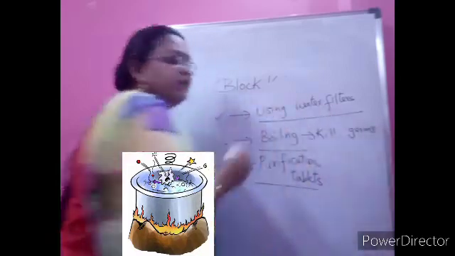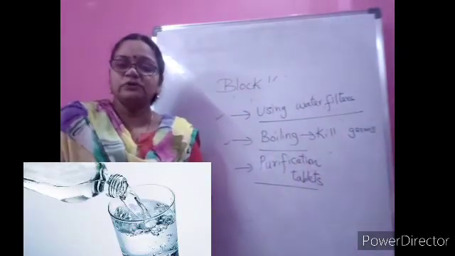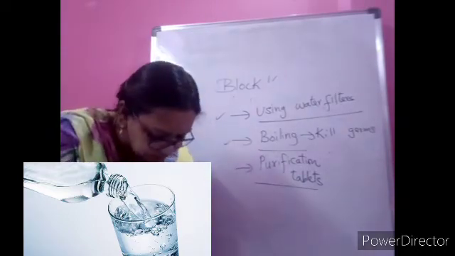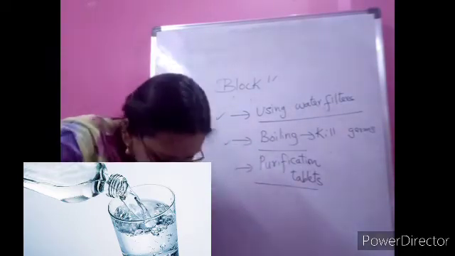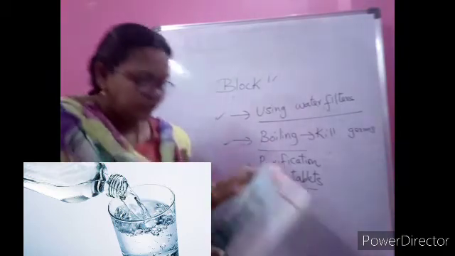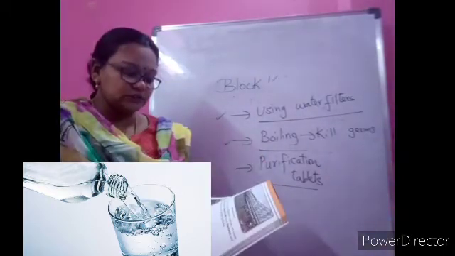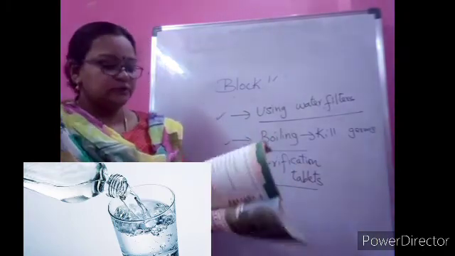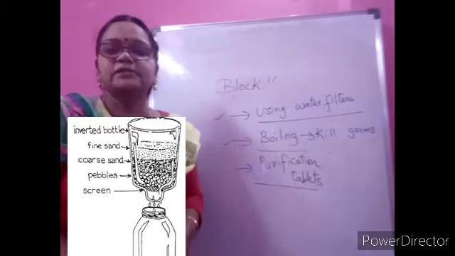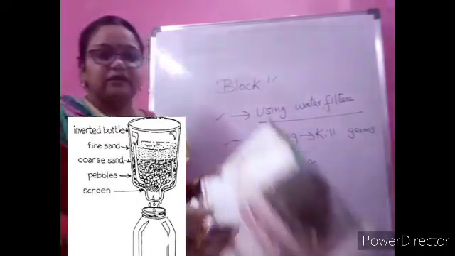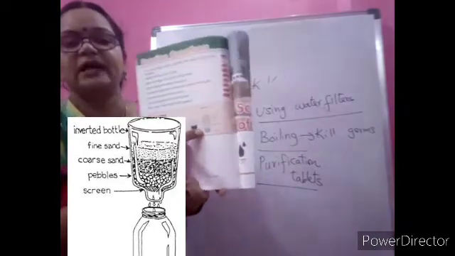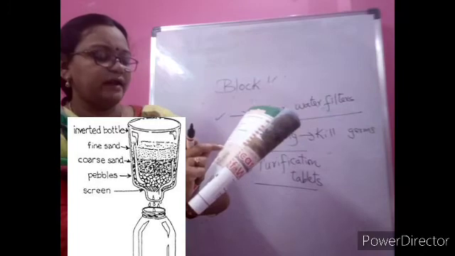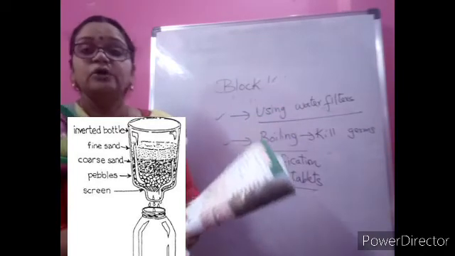And in a filter, as I told you, different things will be there, like sand, gravel and all. In your textbook, you have a simple water filter picture, so you can see that and you can also try to do that. If you open your textbook, see here, how to get clean water. So how do water filters work? You have a simple water filter to understand, on page number 104. It will have the gravel, charcoal and sand. So even the cloth.